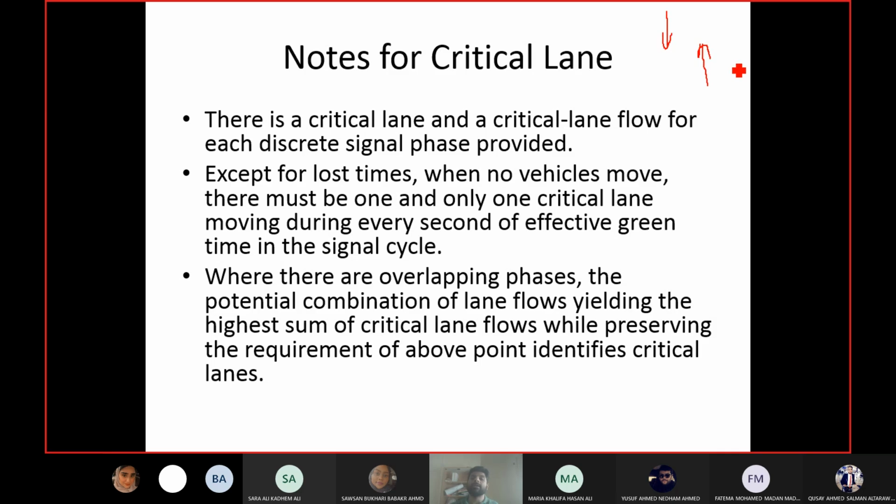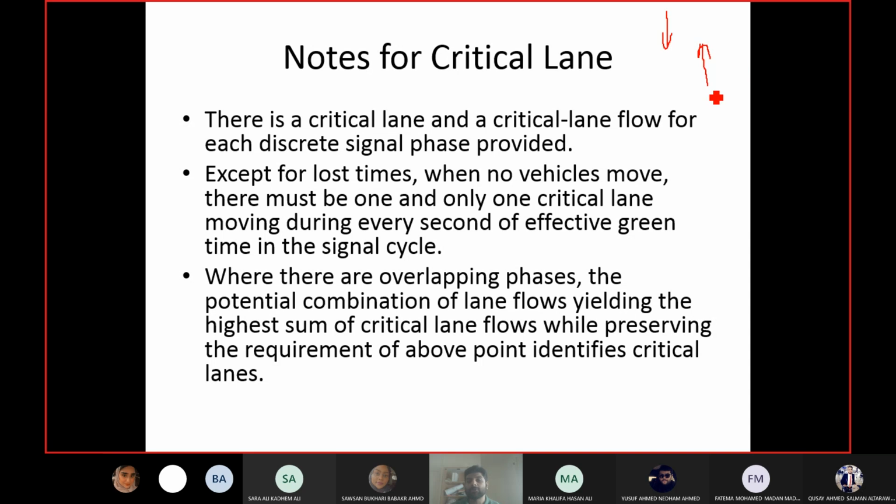One more thing, keep in mind that overlapping and having different movements in the same phase is different. There's a difference between having overlapping phases and having multiple movements in the same phase. Overlapping means the start or the end time of the phases is different.